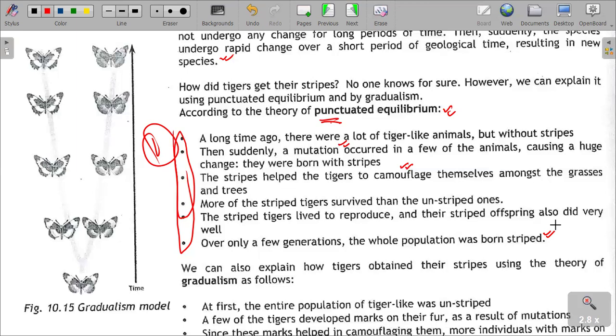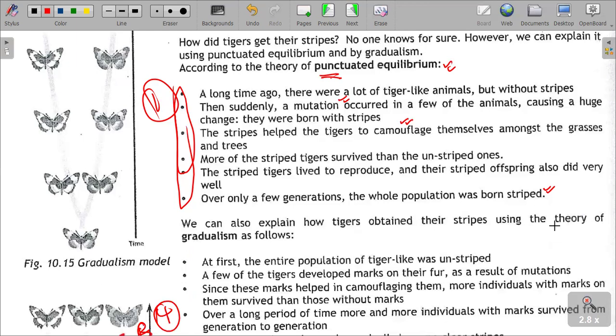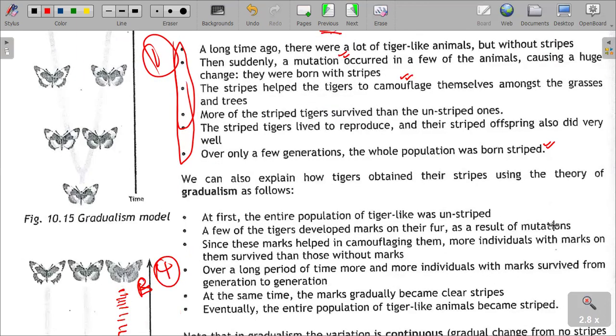So punctuated equilibrium identifies that over long periods of time, there is no change. Suddenly changes happen rapidly, over a short period of time. That would result in what? In new species. That is punctuated equilibrium. And then we have got gradualism.